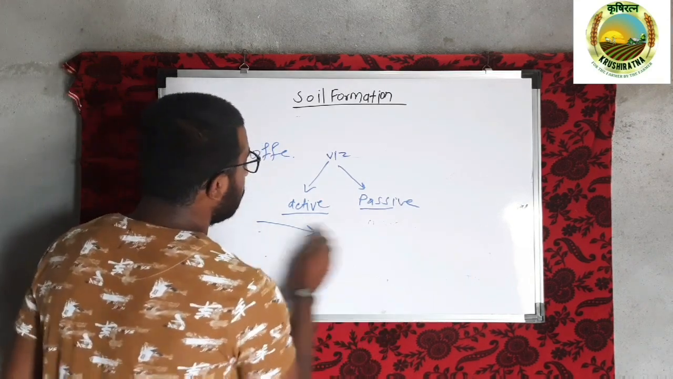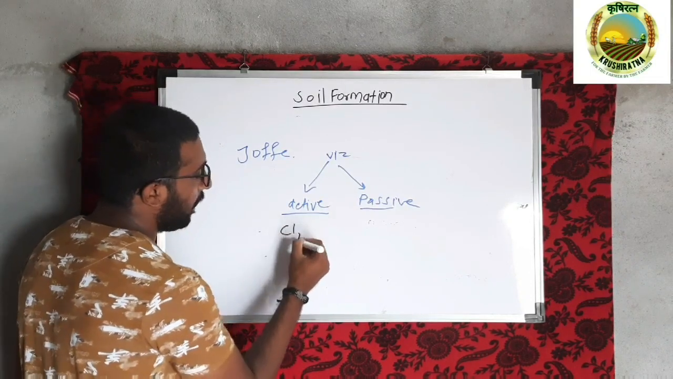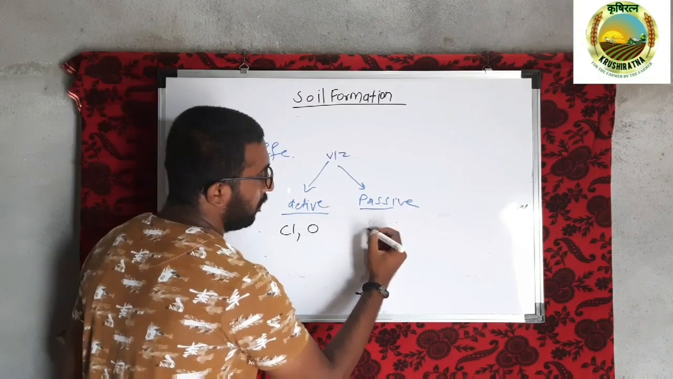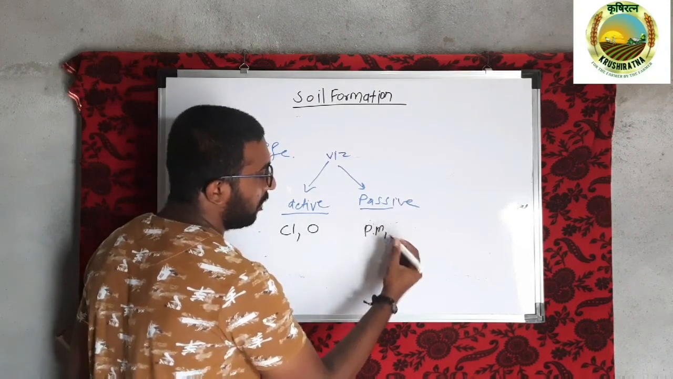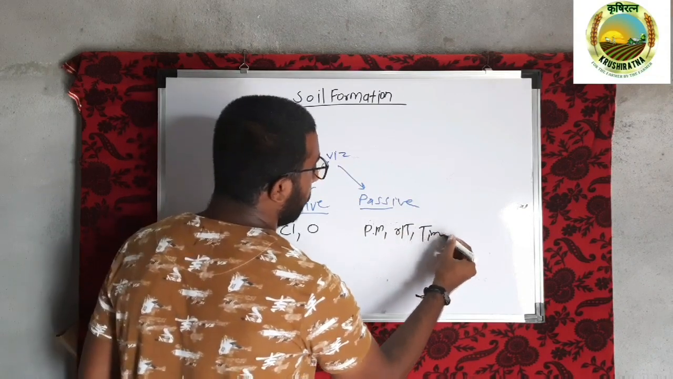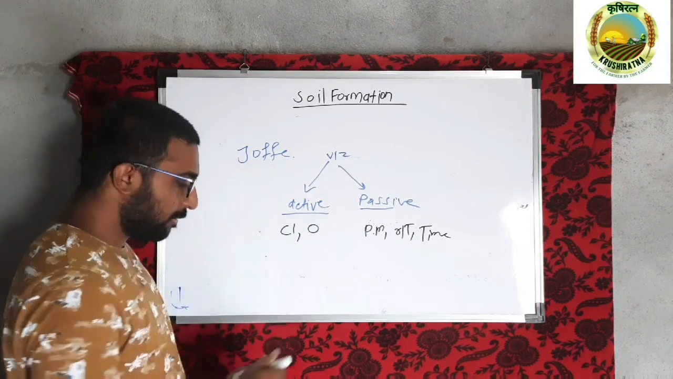So which are those factors? In case of active factors, Joffre classified climate and organism as active factors, and parent material, relief or topography, and time as passive factors. Okay. So one by one we are going to see each factor.